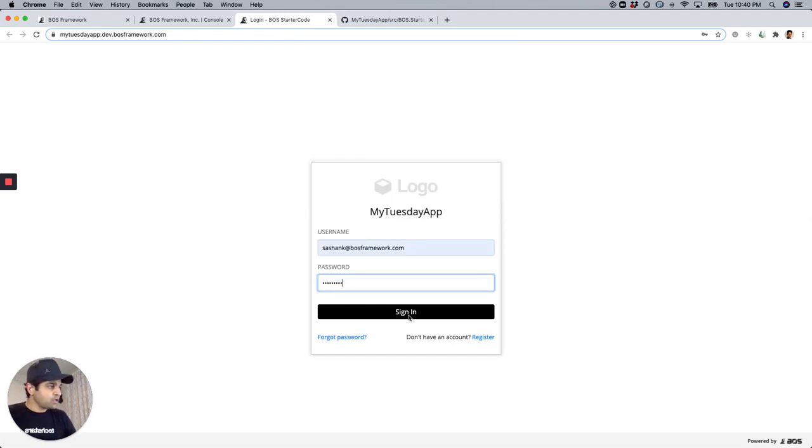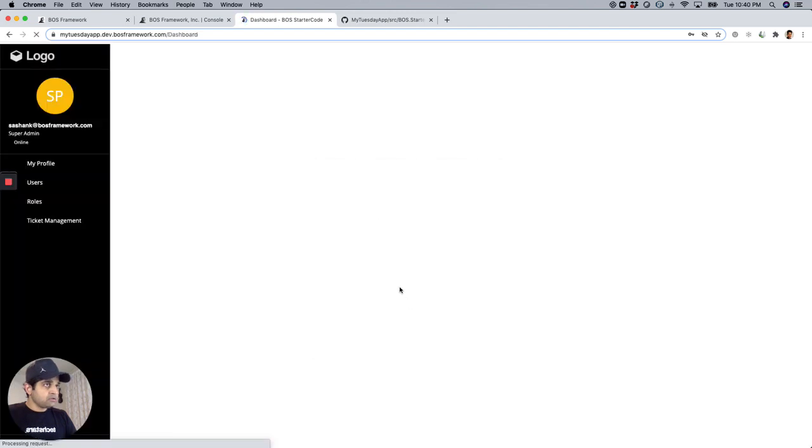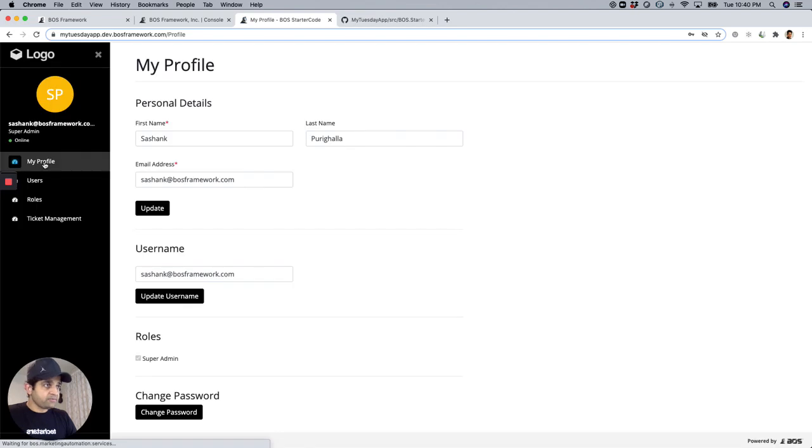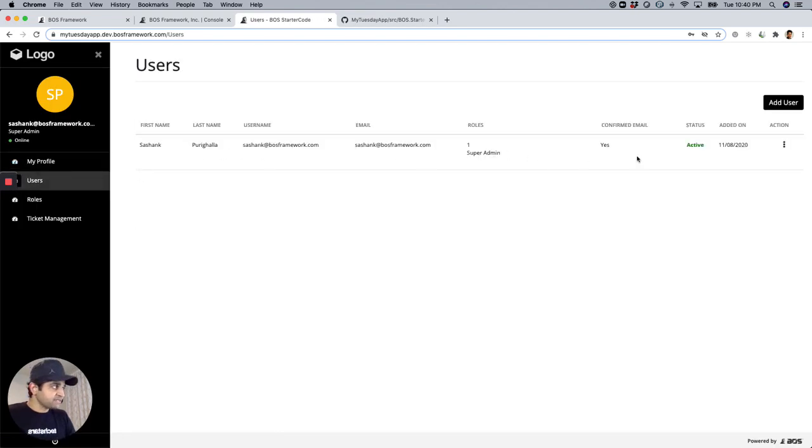And when I log in, I see it's a very simple vanilla UI. There's my profile. There is users. The first user, which is myself, is already here. I can change password, I can edit, deactivate, or I can add a new user.